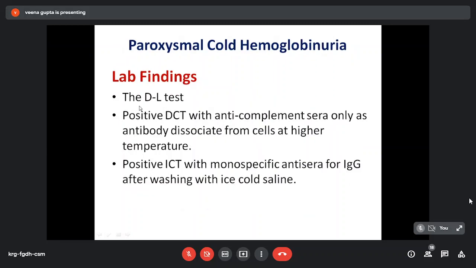And diagnosis can be confirmed by the Donath-Landsteiner test as well as positive DCT with anti-complement sera only, as the IgG antibody dissociates from the cell at higher temperature. But a positive indirect Coombs test with monospecific anti-sera for IgG can be seen after washing with ice-cold saline.